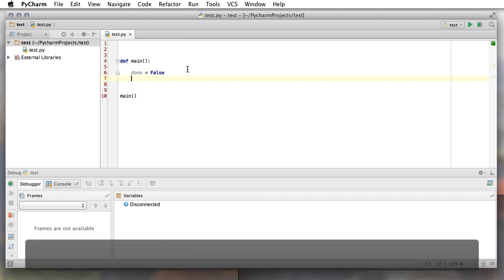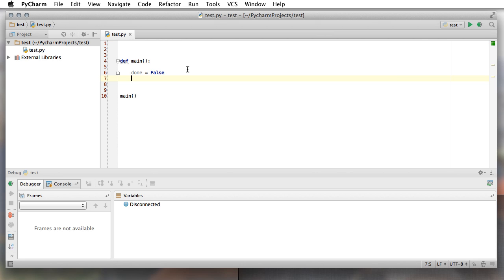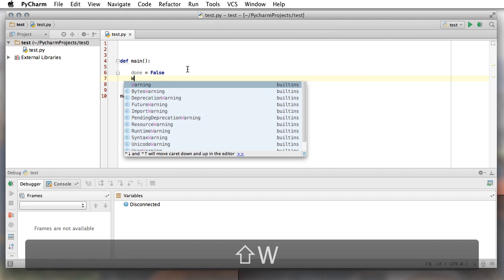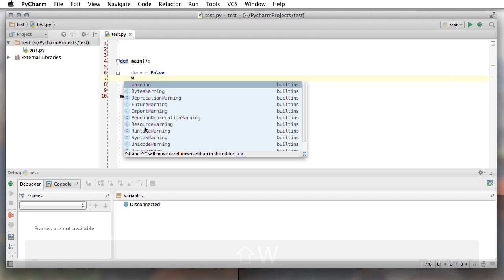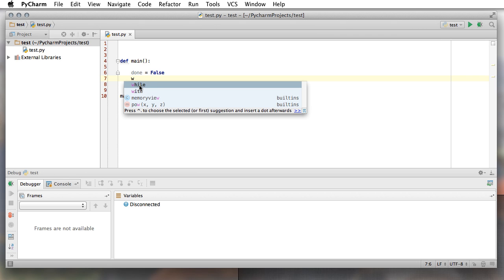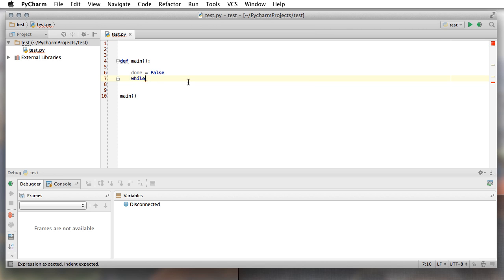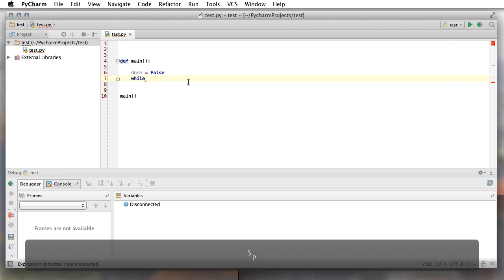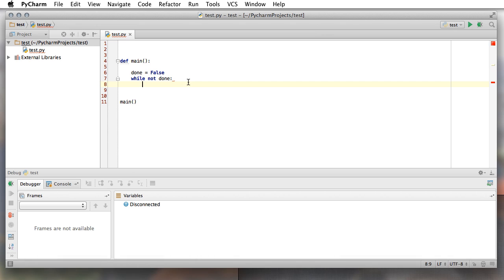And now I'm ready to start working on the while loop. While, again, if I type in an uppercase W, I don't see while in the list anywhere. So it must mean I've typed in something wrong. Lowercase w tells me while right away. Okay, so I type in while, and I say not done. I put in my colon, and I begin writing my code.